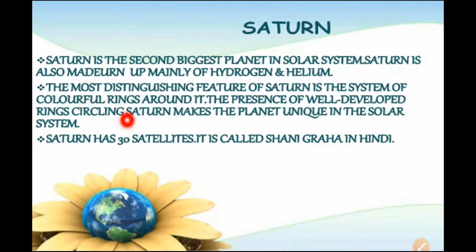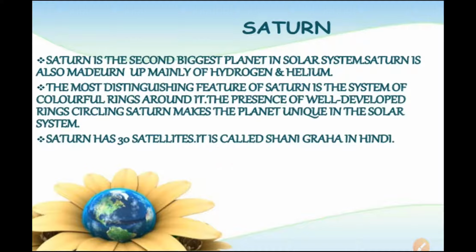Now, the most distinguishing feature of Saturn is the system of colorful rings around it. The presence of well-developed rings circling Saturn makes the planet unique in the solar system. Saturn has 30 satellites. It is called Shani Graha in Hindi.